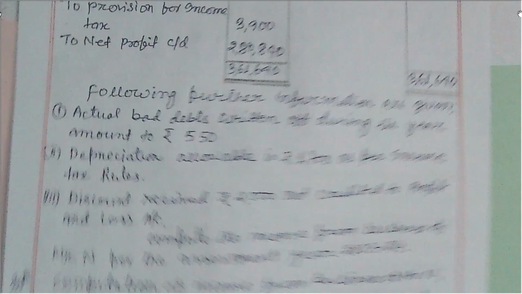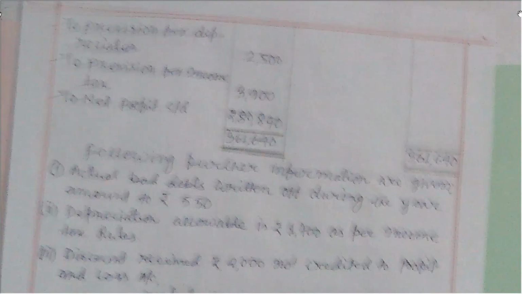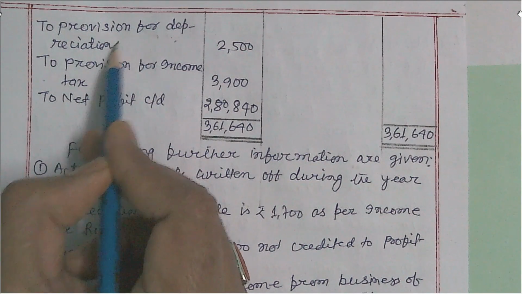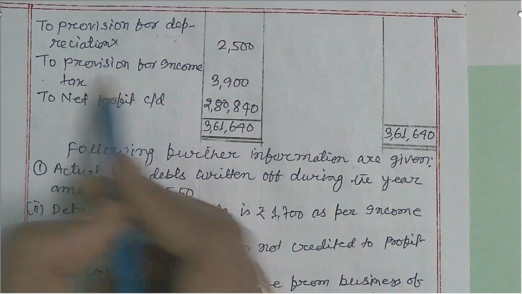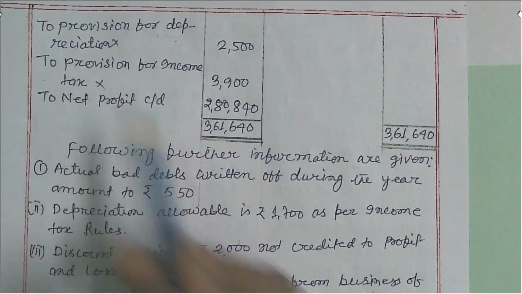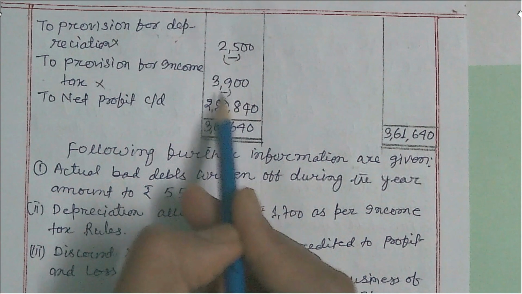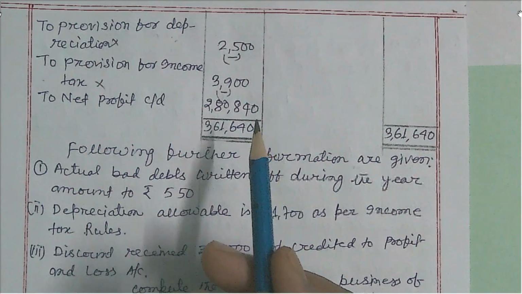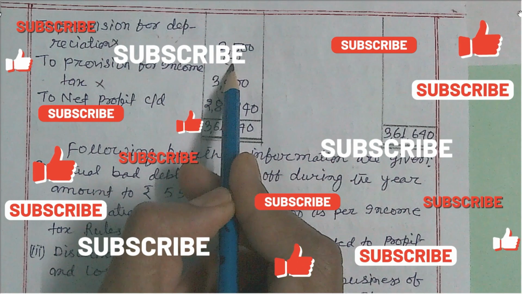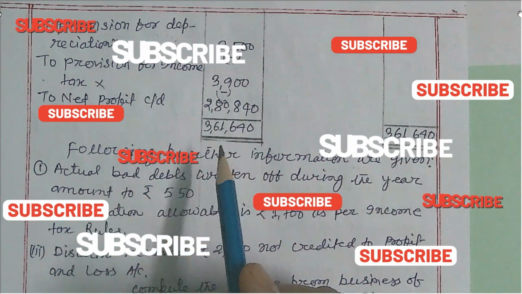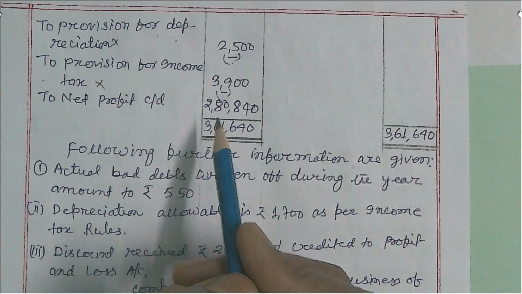In the next page you see all those expenses are also there. Provision for depreciation, it is a provision, not allowed. Provision for income tax, not allowed, but these are debited, means minus. So those expenses deducted, debited into profit and loss account, but from the income tax point of view this is disallowed, so we have to add back.